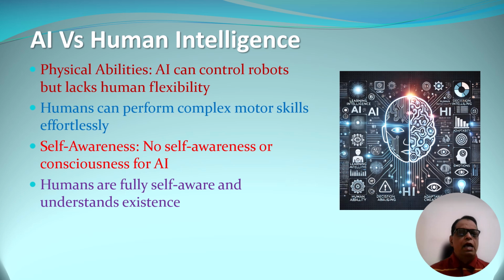As far as the physical abilities are concerned, one can easily say that the human can perform more physical tasks very effortlessly. There is a lot of flexibility in the human body, but AI does not have that much flexibility. Of course, AI can control robots, and robots are being shown like humans, but there is not that much flexibility which humans have. Their motion is not comparable with the humans.